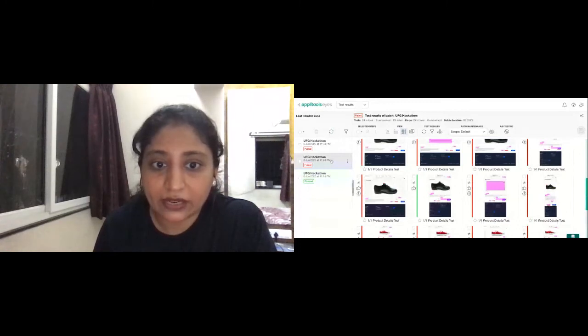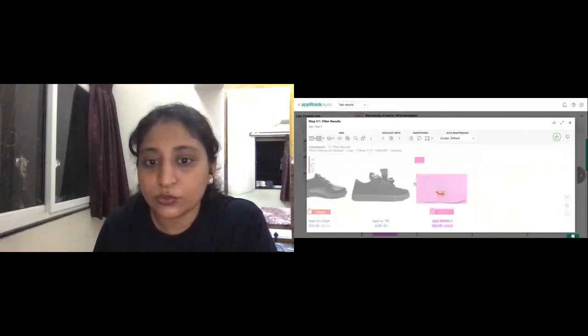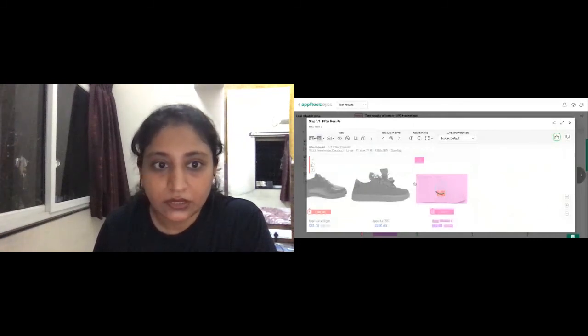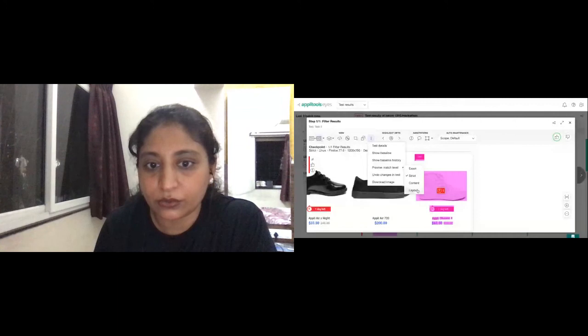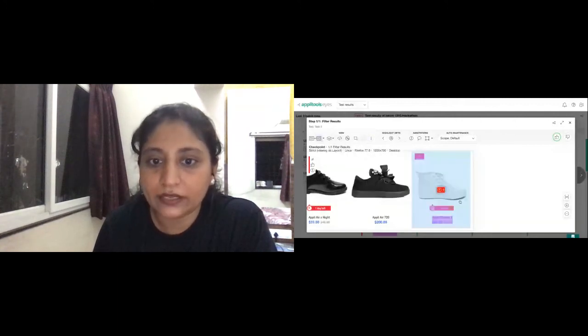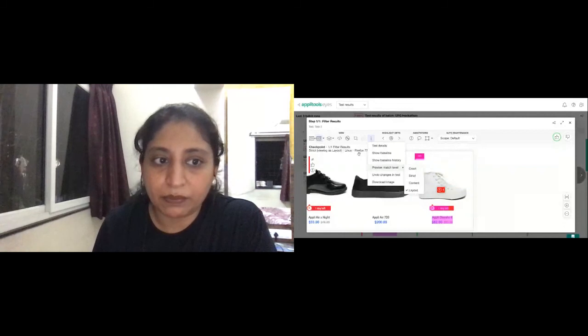So if I say that, instead of strict, we say content, then this wouldn't fail unless there is a content difference as well. And if we say layout, then this is not highlighted, only the person discount is highlighted, even though the shoe white was not the correct result. Still it's saying that, so that's how their match levels work. And you can toggle between the checkpoint and the baseline.